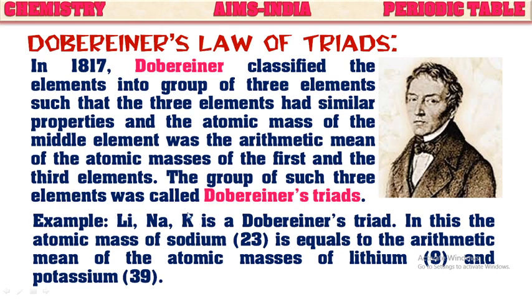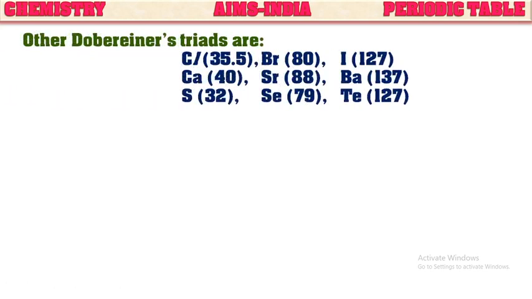In this way, these three elements are arranged which are having same chemical properties, and he called this as one of the triads. Some other examples for the Döbereiner's triads are chlorine, bromine, iodine is one set, calcium, strontium, barium, and sulfur, selenium, and tellurium.